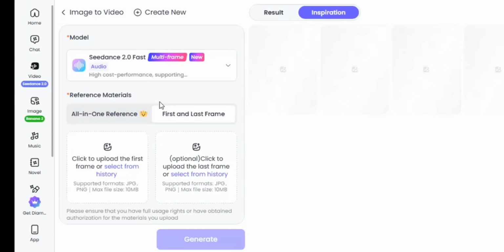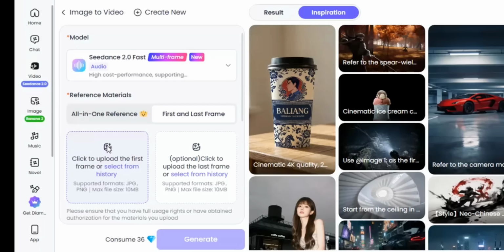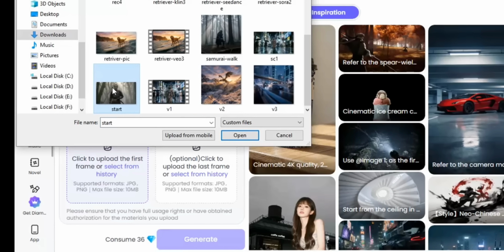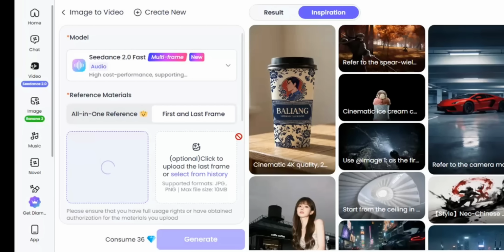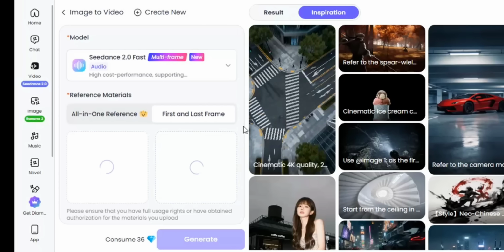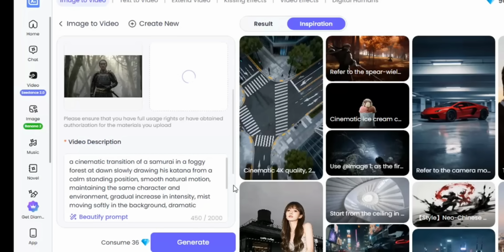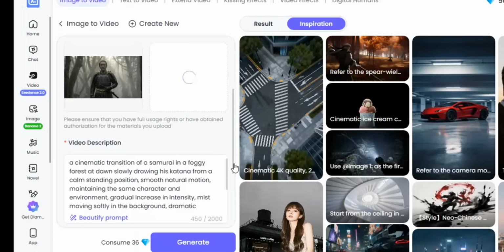One of Seedance 2.0's killer features is something called start and end frame reference. This means you can control how your video begins and how it ends. Most platforms do not support this feature yet, but ChatArt fully supports this. Let's do this.